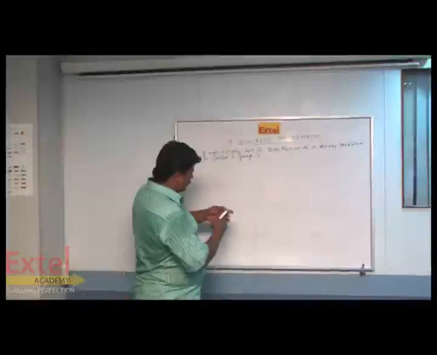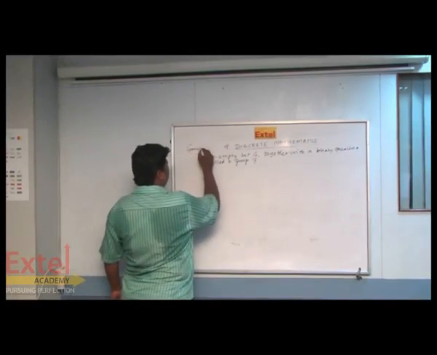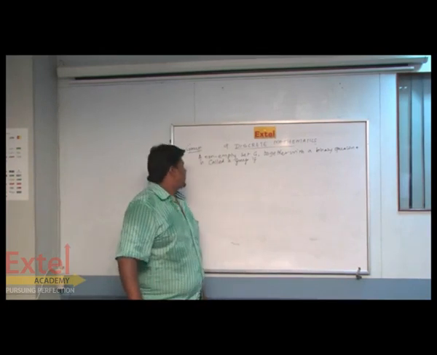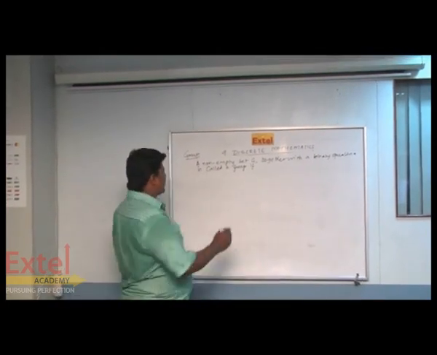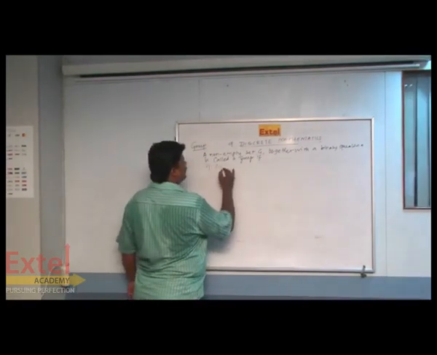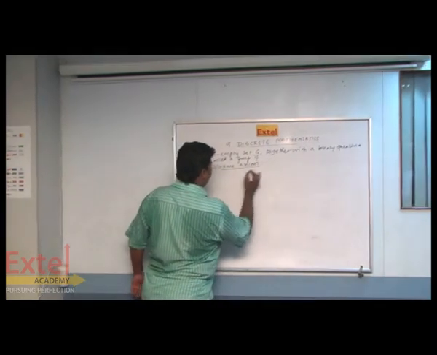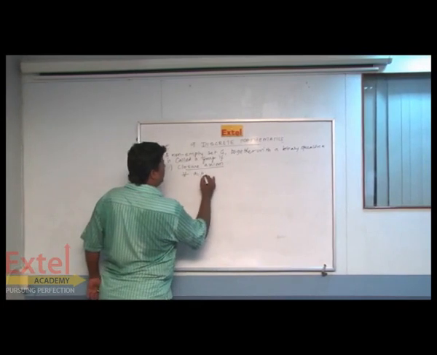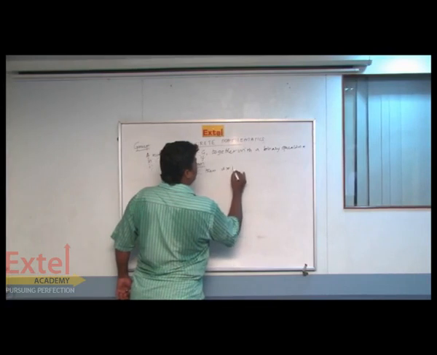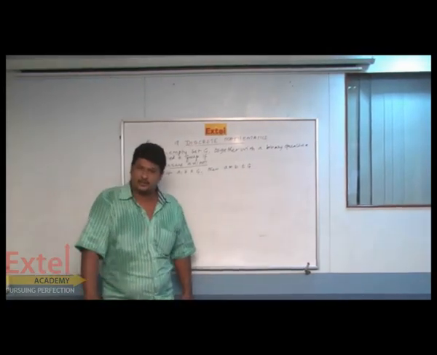So then, group. What is a group? A non-empty set G together with a binary operation is called a group if it satisfies the four conditions, four axioms. First one is called closure axiom. What do you mean by closure axiom? For all a, b belongs to G, then we can say a star b also belongs to G. Then only we can say it is closed.